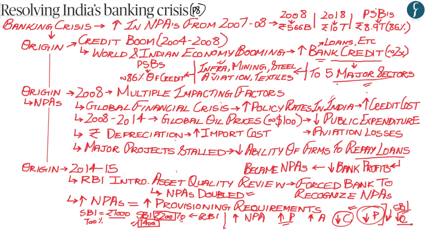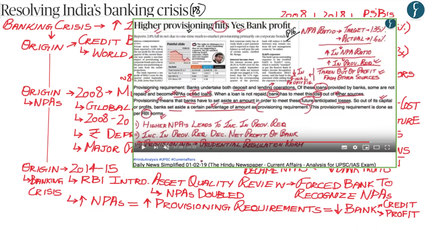Now according to the author, these losses by the Indian banking system, especially the public sector banks, because of the decrease in the bank credit and an increase in the provisioning requirement, led to the origin of the Indian banking crisis. Now we have understood about provisioning in a brief format within this section, and if you need to understand about provisioning in a detailed manner, you can refer to the Daily News Simplified video of 1st of February, in which provisioning has been explained in detail.